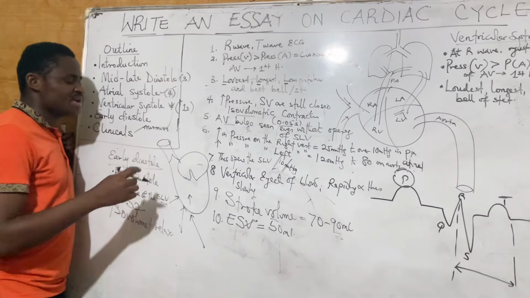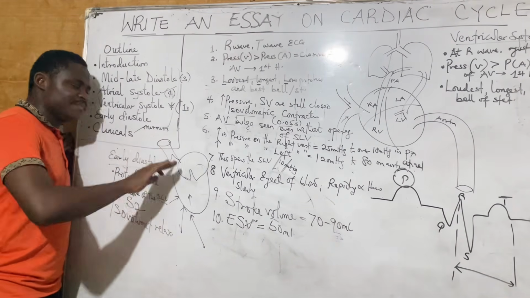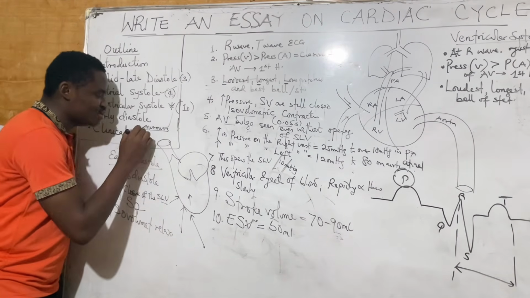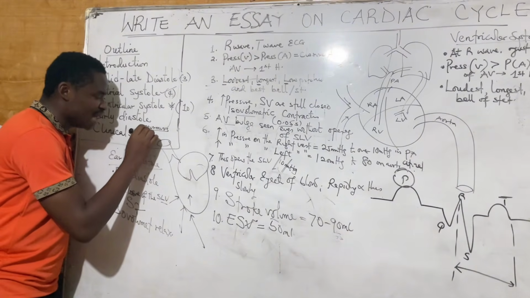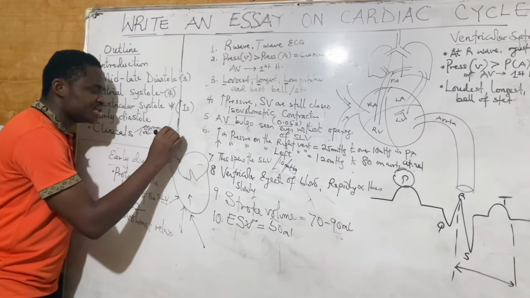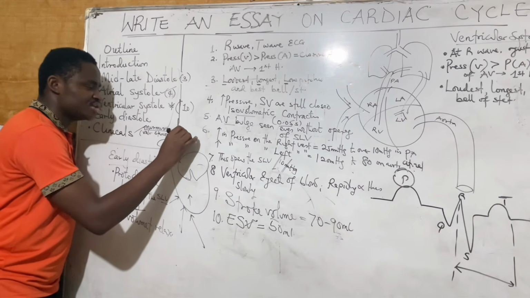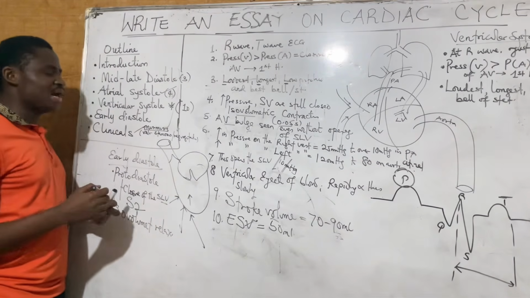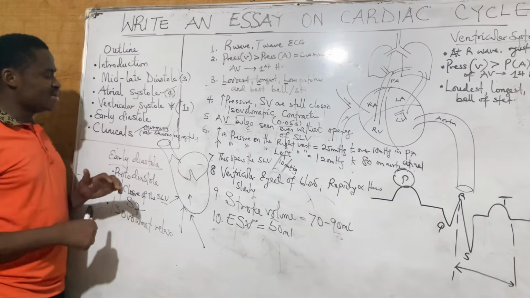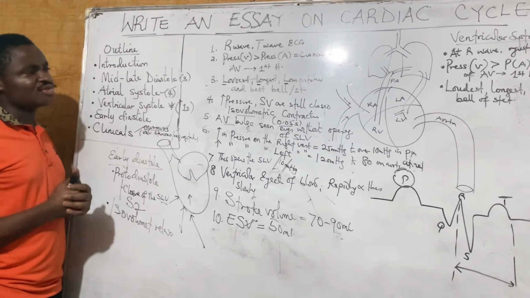Murmurs happen whenever we have either regurgitation or stenosis. So you are going to say that murmurs are due to valvular stenosis or regurgitation, and murmurs are abnormal heart sounds. I think that clinicals really cover so many things.